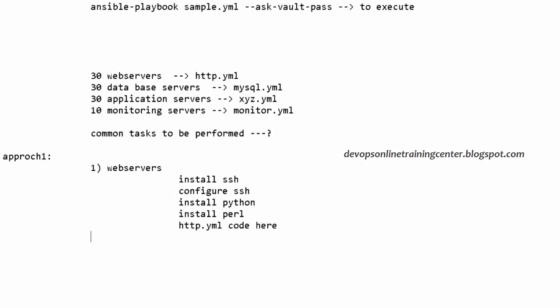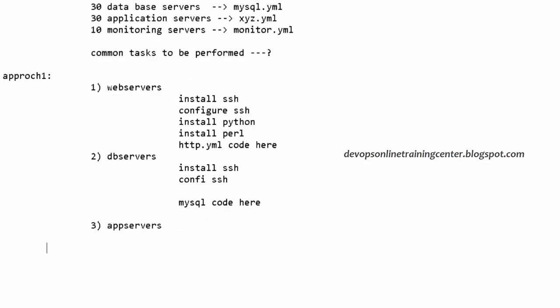So you have defined web servers group, and in the DB servers group also, what you do is we install again SSH, install configure SSH, etc. Then we actually add MySQL code here. And in the application servers also, you again perform the common task. You write the common task code here, and then we write application code to install XYZ.